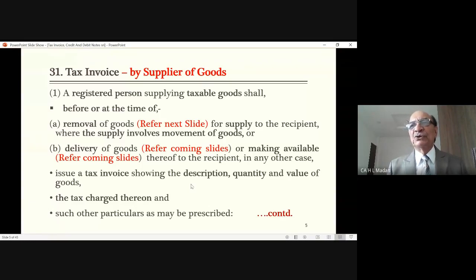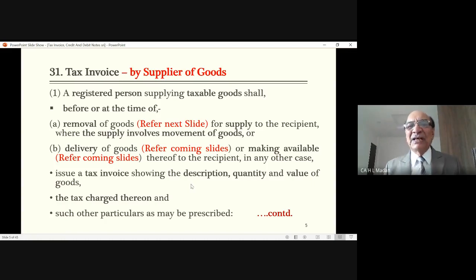For example, I have told you in case of job work, when any manufacturer sends the goods to the job worker for doing job work, at that point of time, whether he is sending in a rickshaw, in a three-wheeler, or in a transport truck, he will not be sending those goods for the purpose of supply, but for the purpose of job work, means for a purpose other than supply.